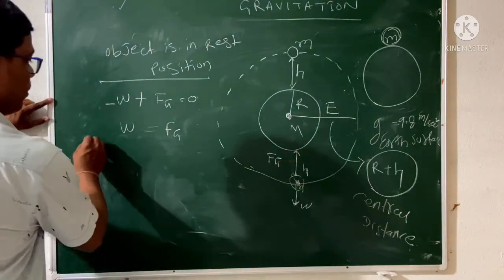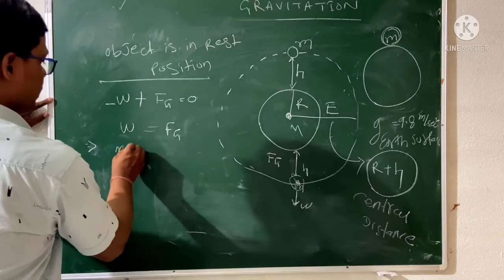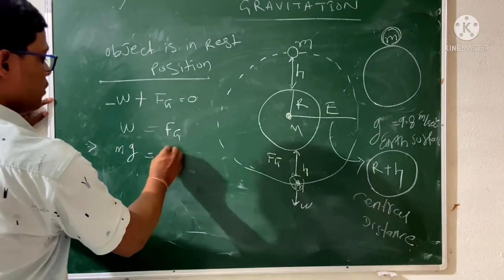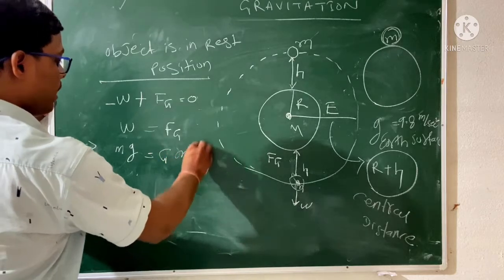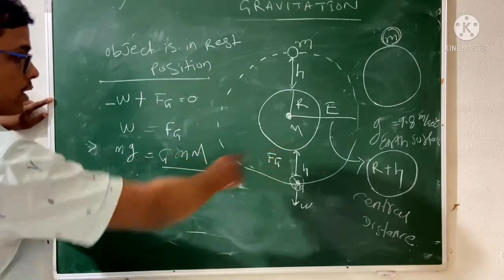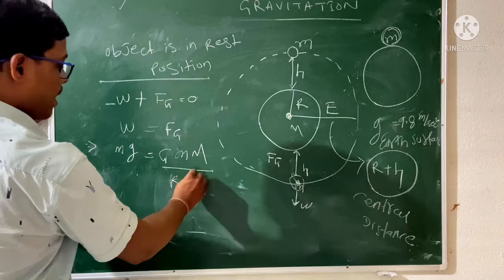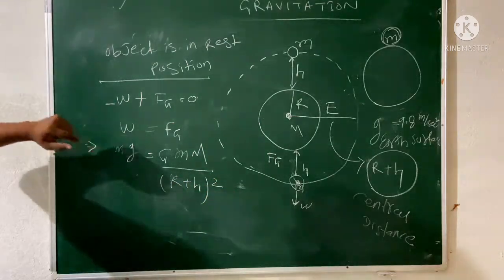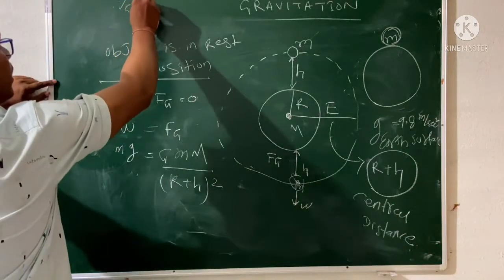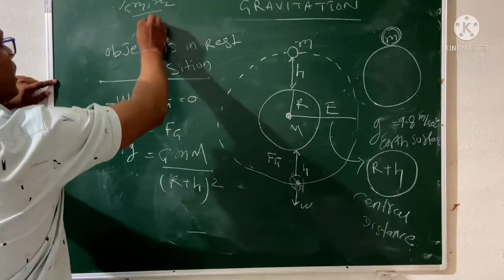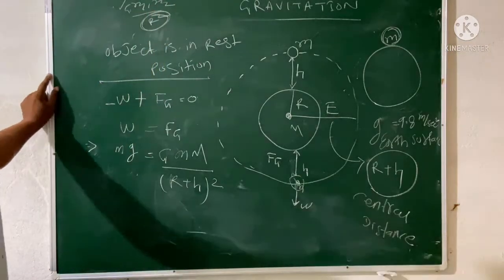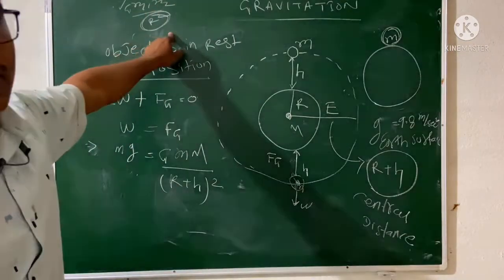So what is the value of W? That is mg. And what is the gravitational force? This is G small m capital M divided by (R plus h) square. Why am I writing (R plus h) square? Because what is the expression of gravitational force? G m1 m2 divided by r square. And what is the r? r is the central distance. This is not the radius of the earth.